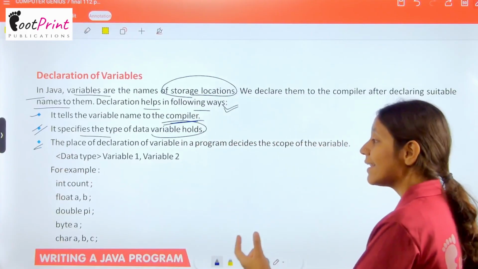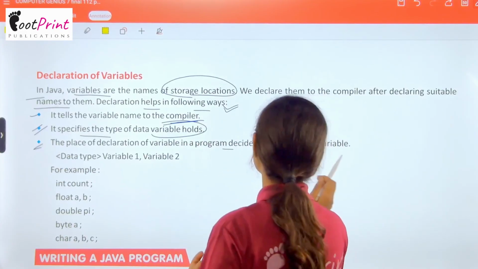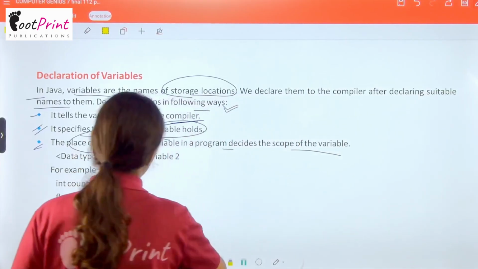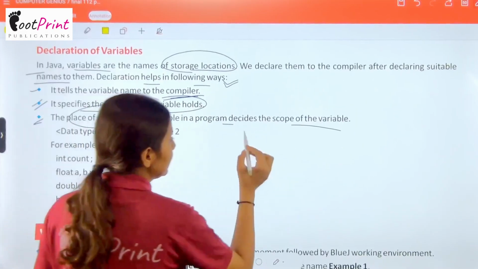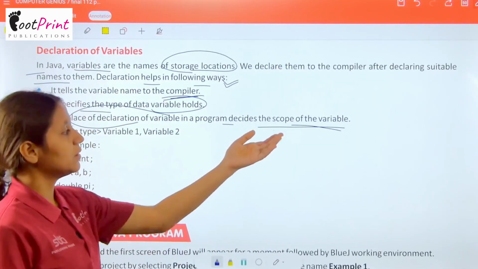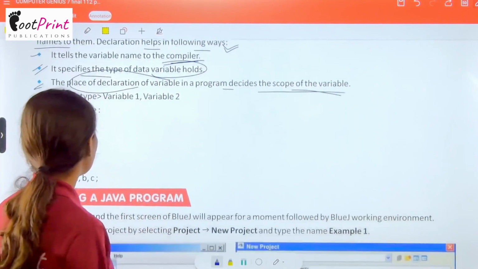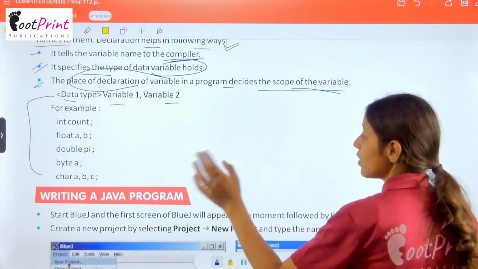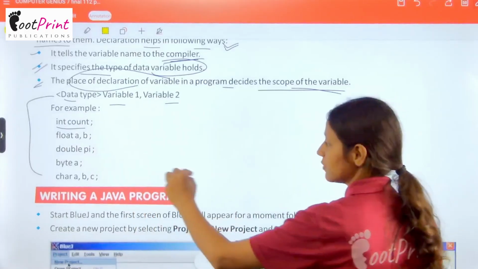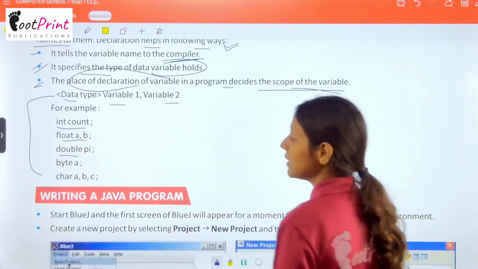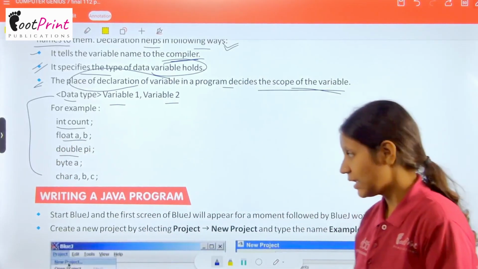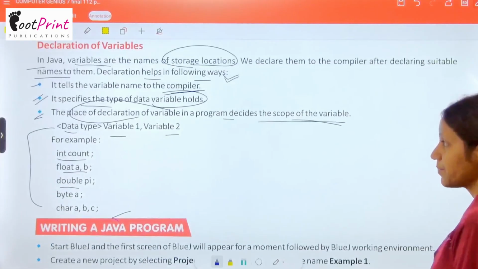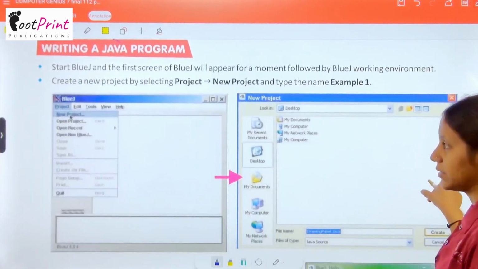Now the place of declaration of variable in a program decides the scope of the variable. अब जो place है declaration का variable के, वो program में decide कर देता है, help कर देता है to decide the scope of the variable. Now here we have example. Data type variable 1, variable 2. For example, int count, float a comma b, double pi, byte a and char abc. This was the example of the following declaration of variables point.